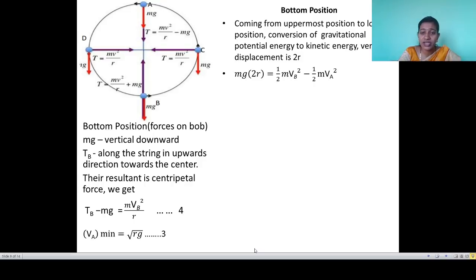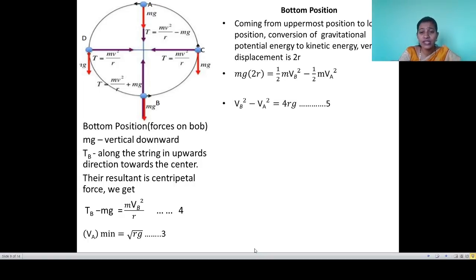So mgh, gravitational potential energy, but the total displacement is twice r, so h is replaced by twice r, is equal to kinetic energy at the bottom position minus kinetic energy at the topmost position. So 1/2 mVb square minus 1/2 mVa square.